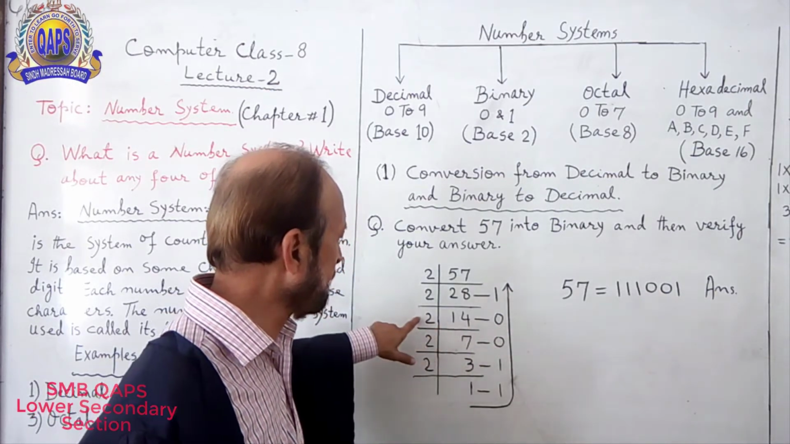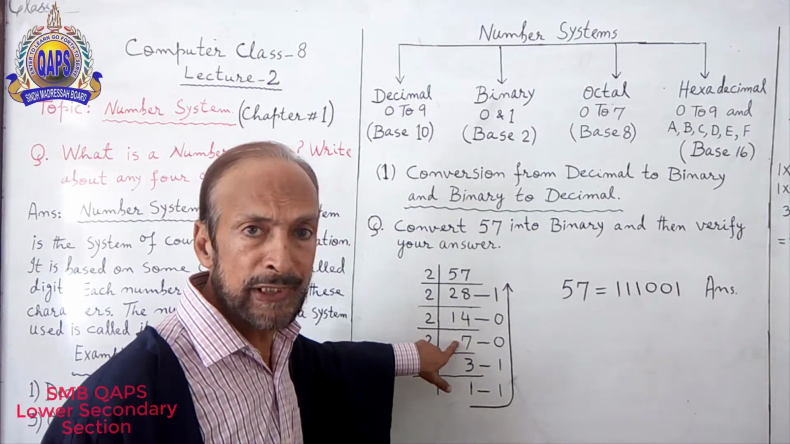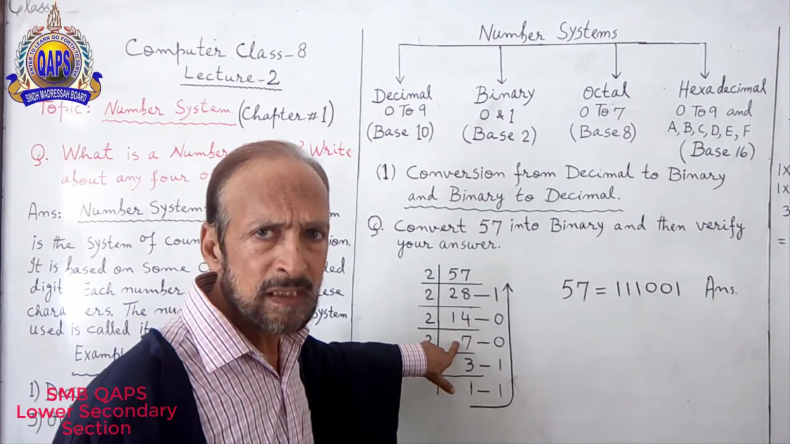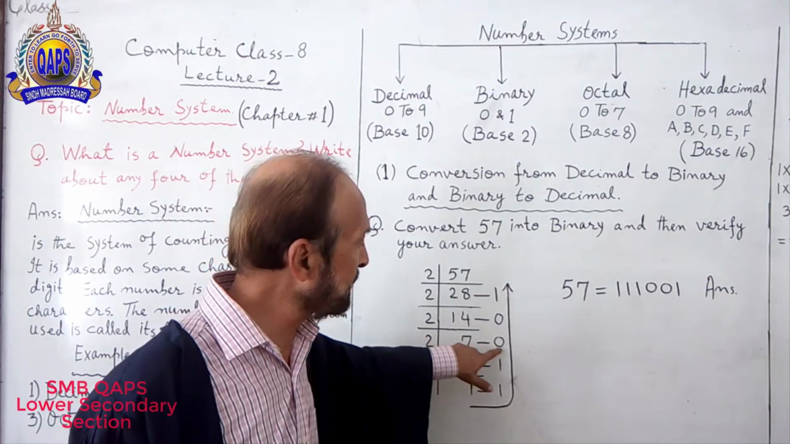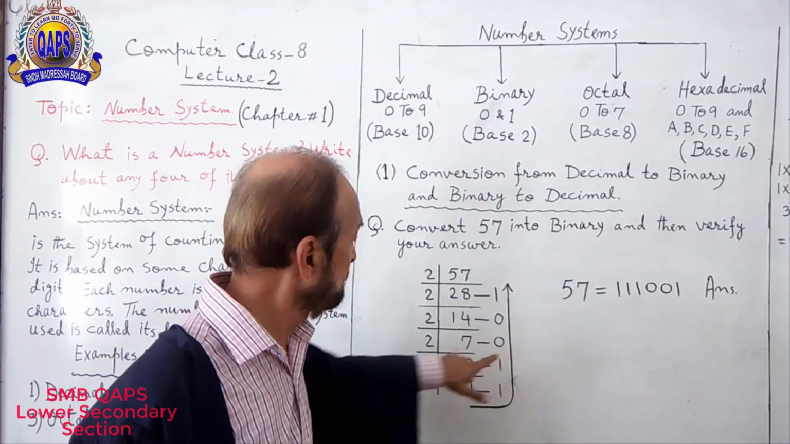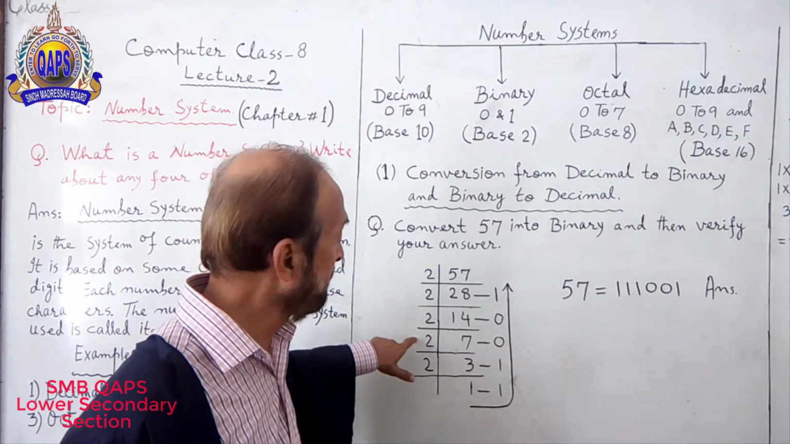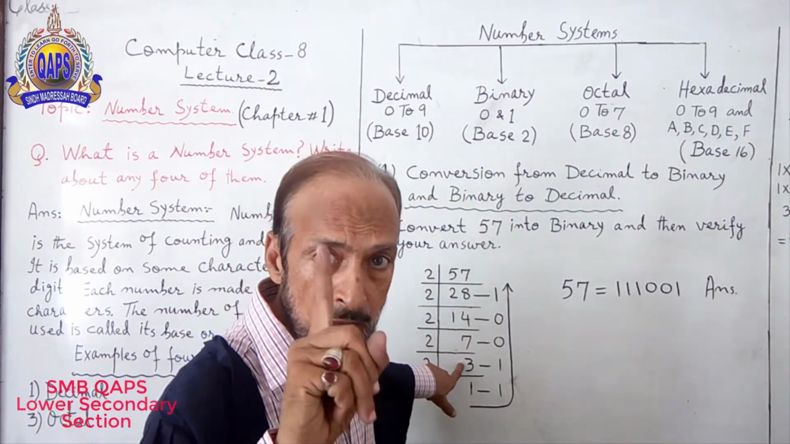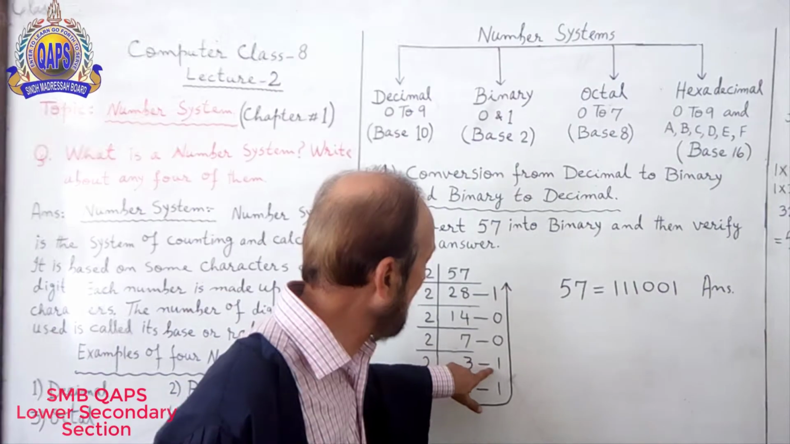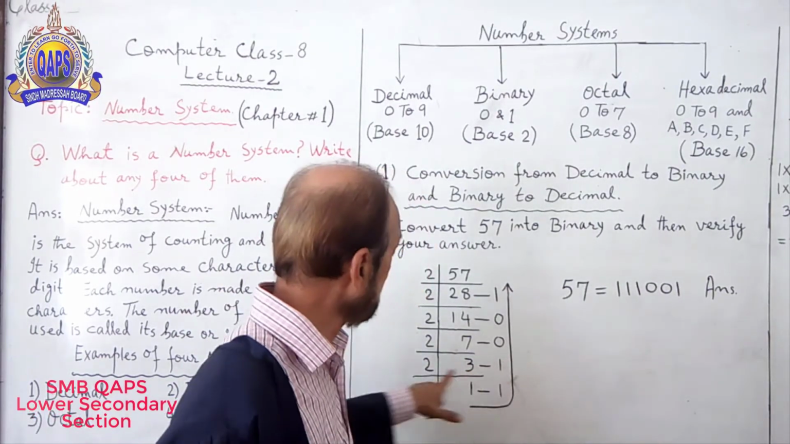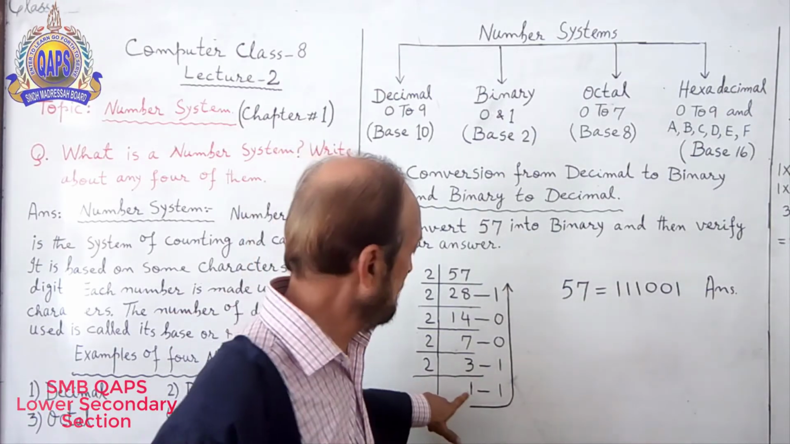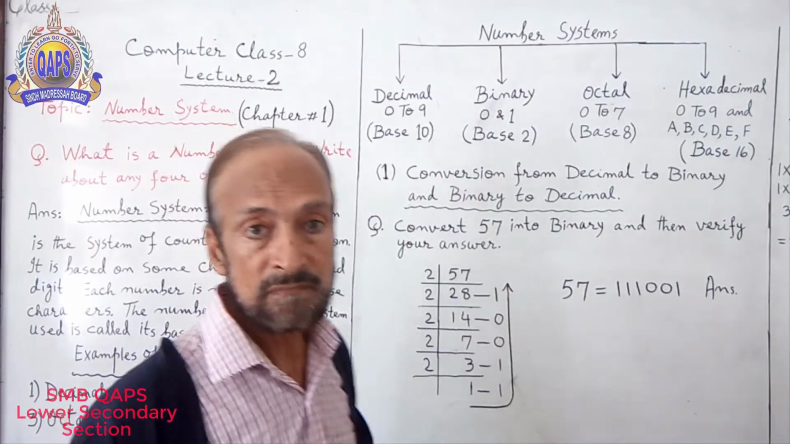Now 14, 2. 2 7 14. Remainder, nothing, 0. Dash, 0. 2 divided by 2. 2 3 are 6. Now remainder is 1. Dash 1. 2 1 are 2. What is left? 1 dash 1.